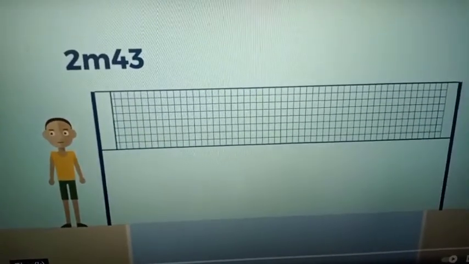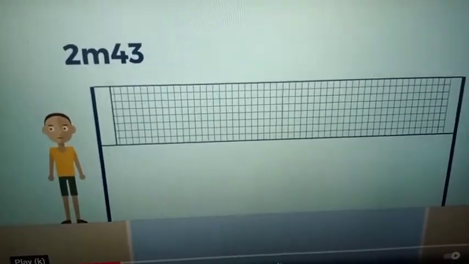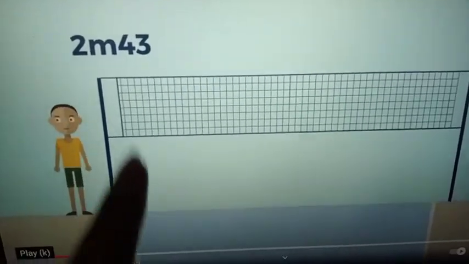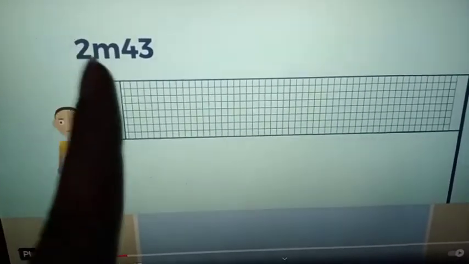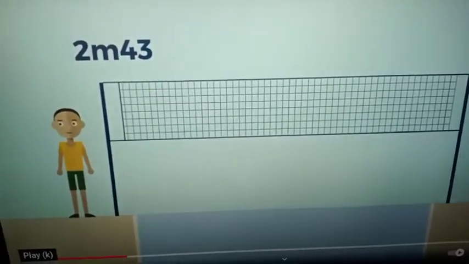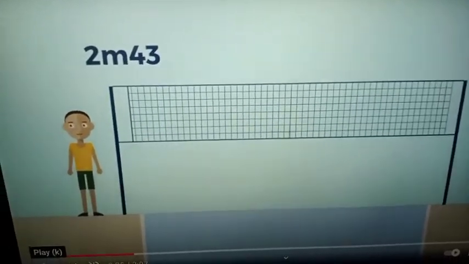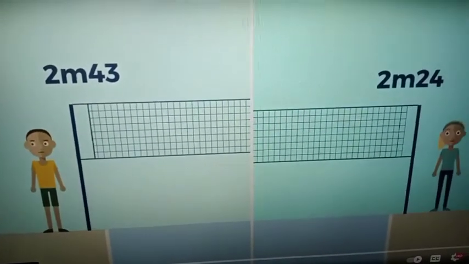They are going to fix that. The height will be different. For men it is 2 meter 43 centimeter. For women it will be 2 meter 24. It is less than the boys.